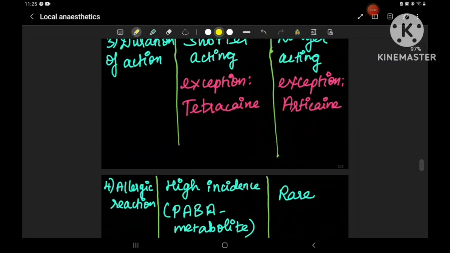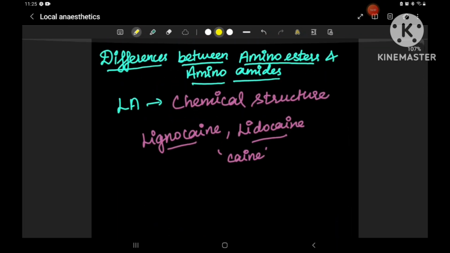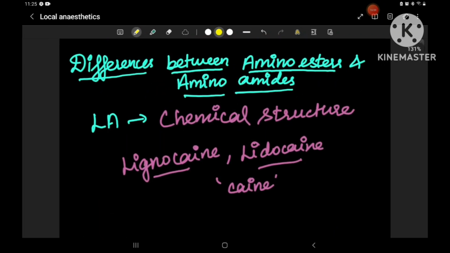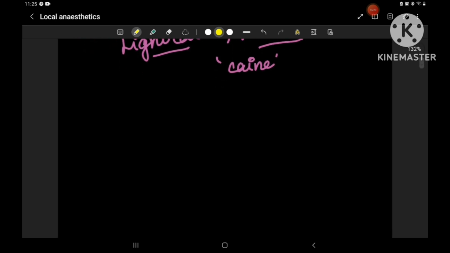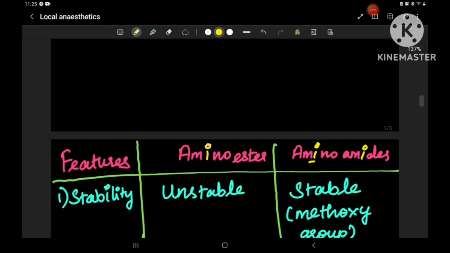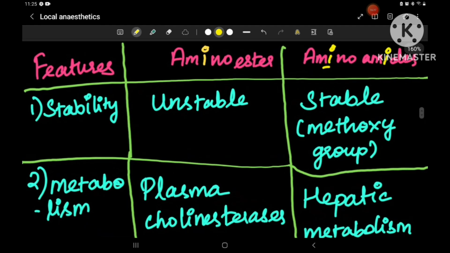So what we discussed now, let's go through in brief. We saw the differences between aminoesters and aminoamides. What are aminoesters and aminoamides? They are local anesthetics. The classification is based on chemical structure. When local anesthetics are classified based on chemical structure, we get aminoesters and aminoamides.